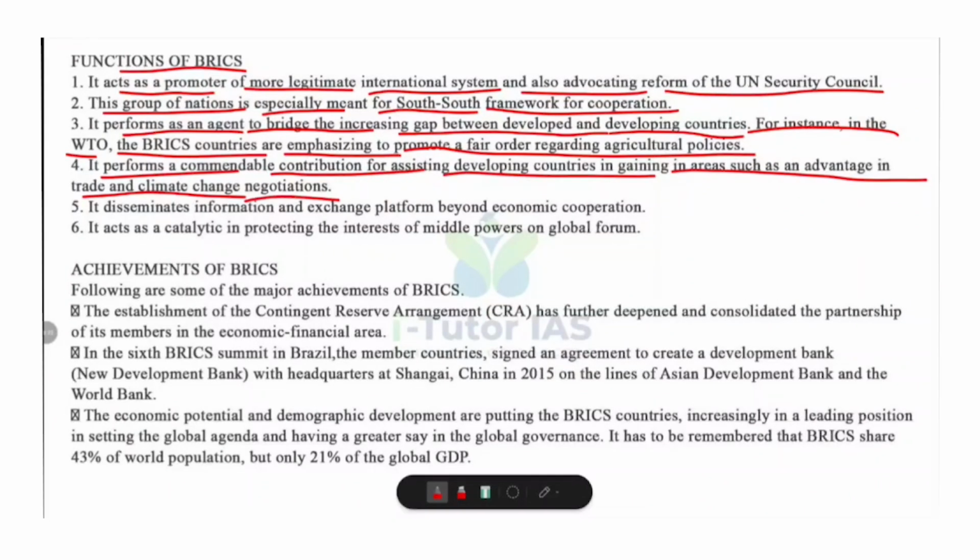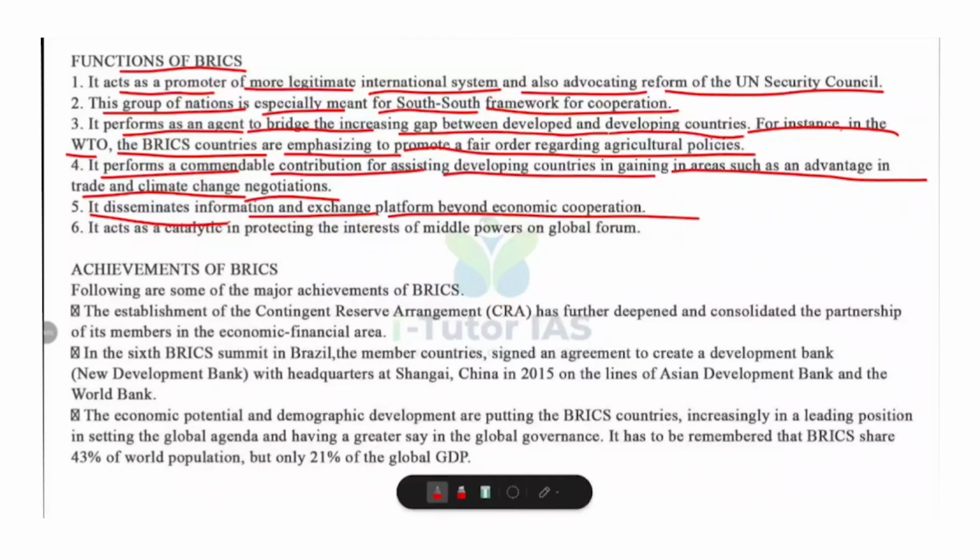BRICS helps developing countries to have a stronger position in climate change, trade, and developmental discussions. For example, BRICS countries often speak together in climate summits like COP meetings for fair responsibility sharing between rich and poor countries. Then, it disseminates information and exchange platform beyond economic cooperation.